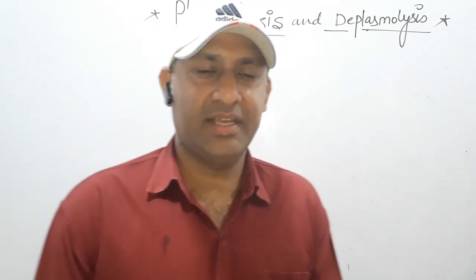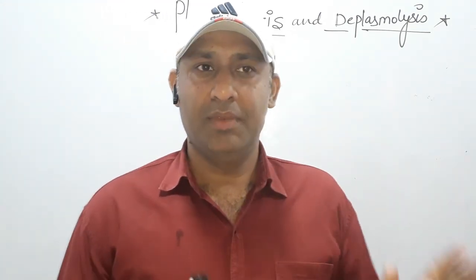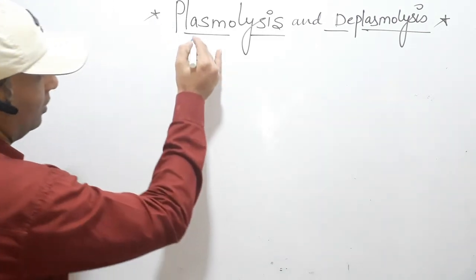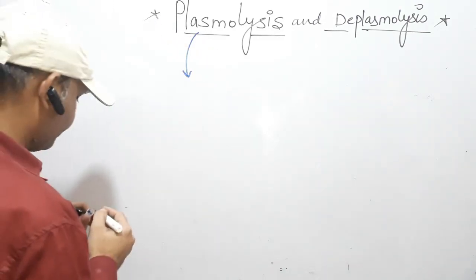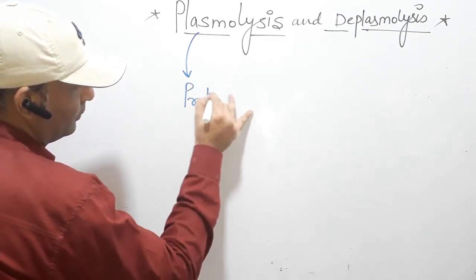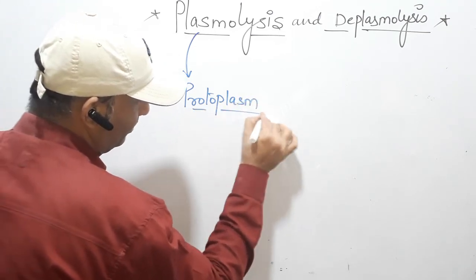Today we will take the next topic, which is plasmolysis and deplasmolysis. Before starting this topic, we will take the word plasmo. The word plasmo means protoplasm. What is the meaning of protoplasm?